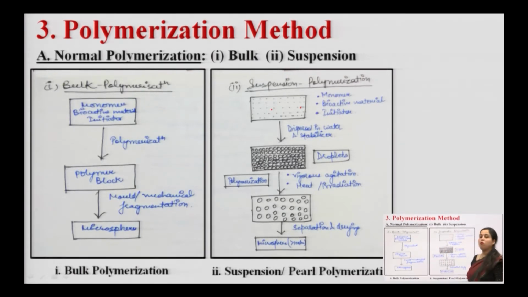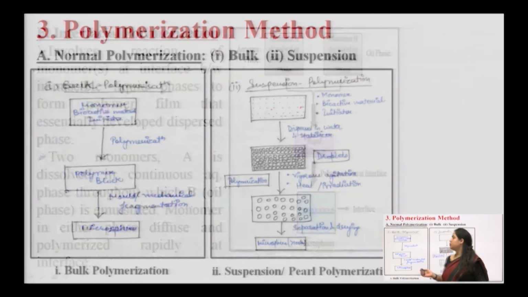The droplet formation will occur after addition of stabilizer, and now after vigorous agitation and heat denaturation, you will get the microspheres and you will separate them out after that. So, this is polymerization, normal polymerization.